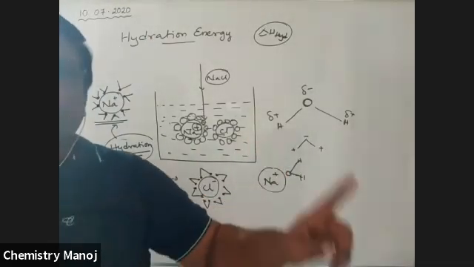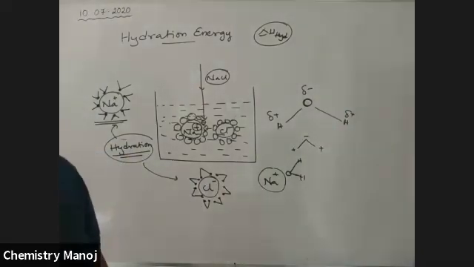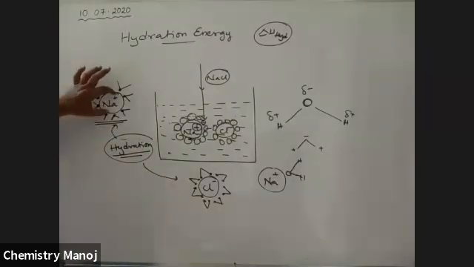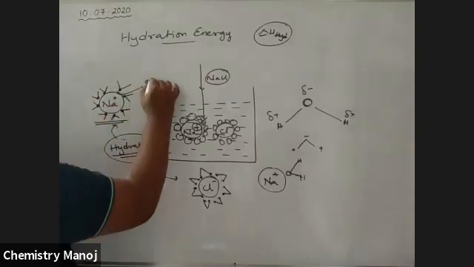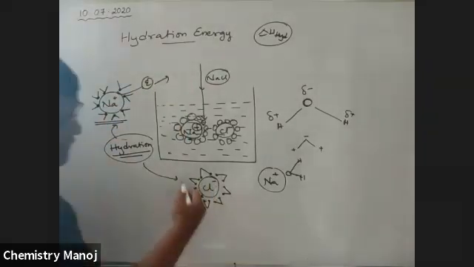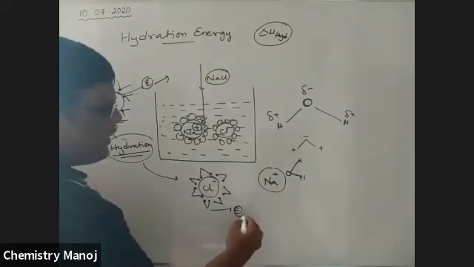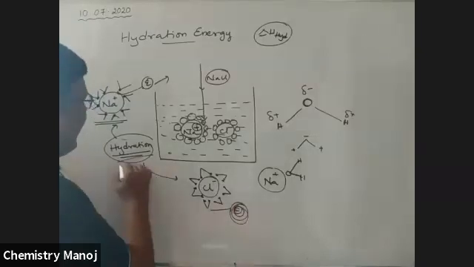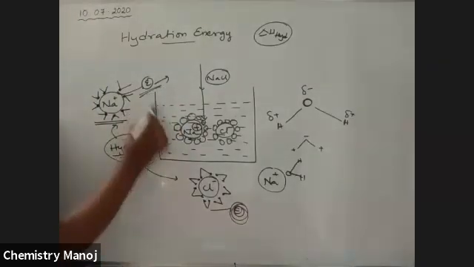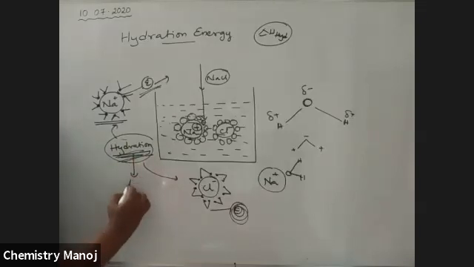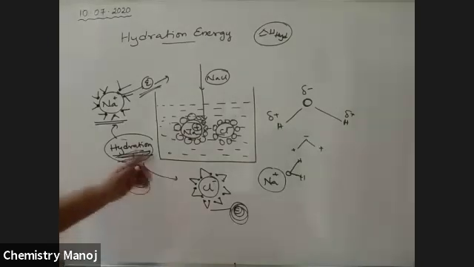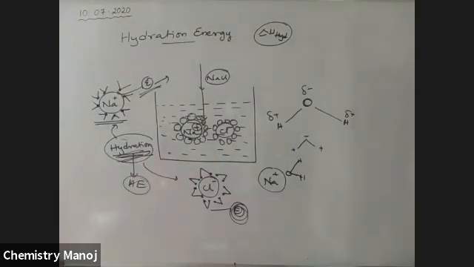Where there is attraction, some energy will be released. Between this Na+ and the water molecule there is an attraction, and because of this attraction, energy is released. Here also, between Cl- and the water molecule, there is an attraction, so some energy is released. This energy released during hydration is called hydration energy.